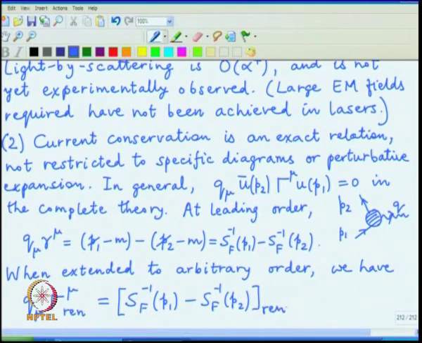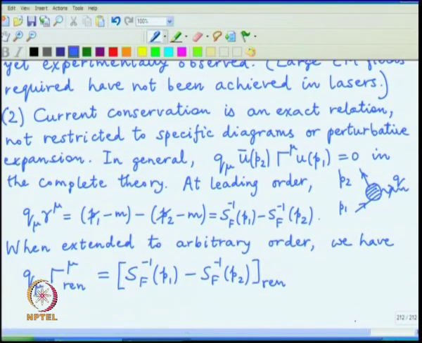but the fermion propagator may also be renormalized by the same procedure, and this will be true only if the renormalization respects gauge symmetry.